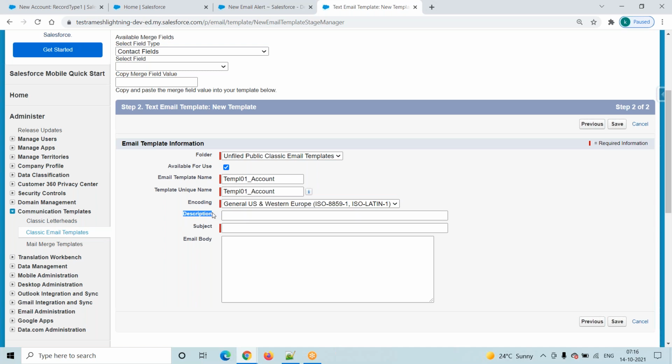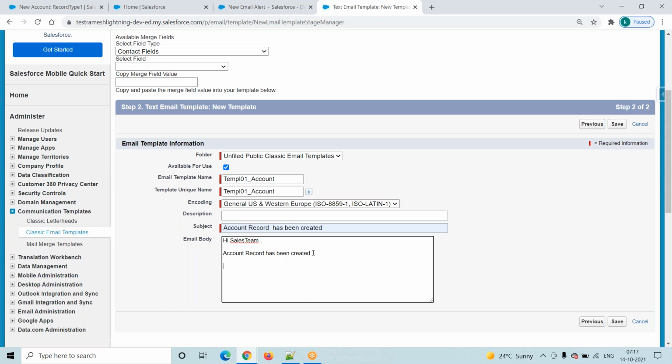Description: based on which requirement we are creating this email template, that information you have to provide here, but it's not mandatory. Subject line: whenever we are working in a project, they will give clear information. You are preparing an email alert, so this is my subject line, this is my message body. Every piece of information they will provide. Account record has been created, this is my subject line, and the email body is: Hi sales team,